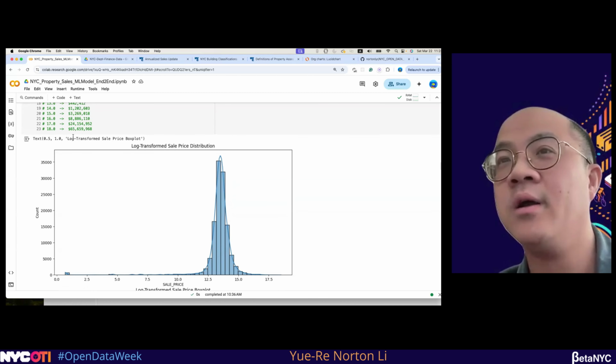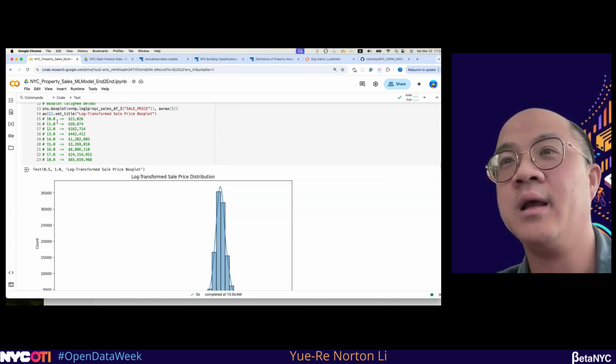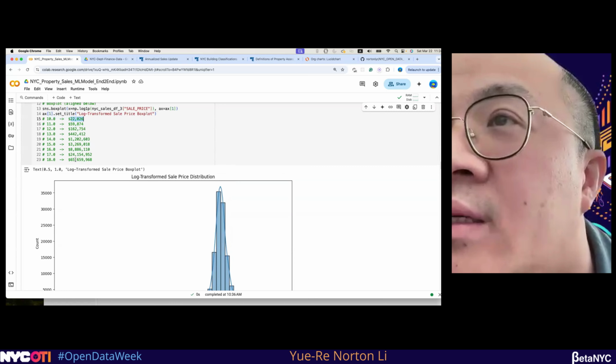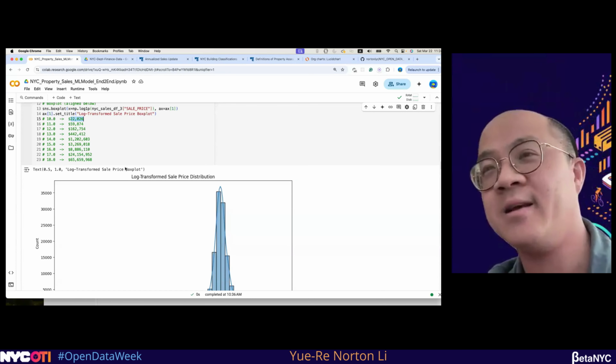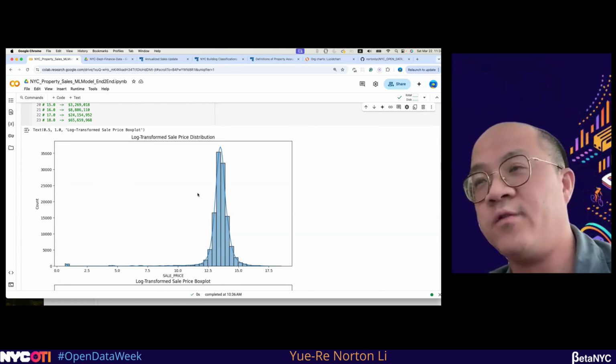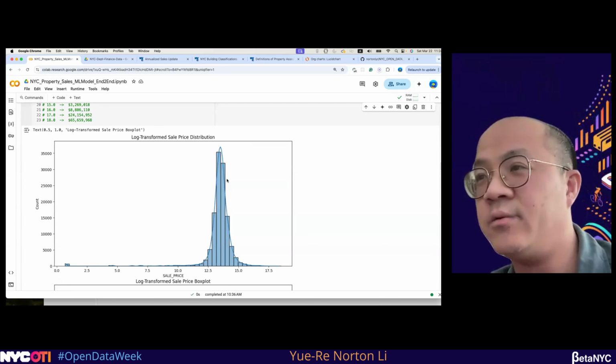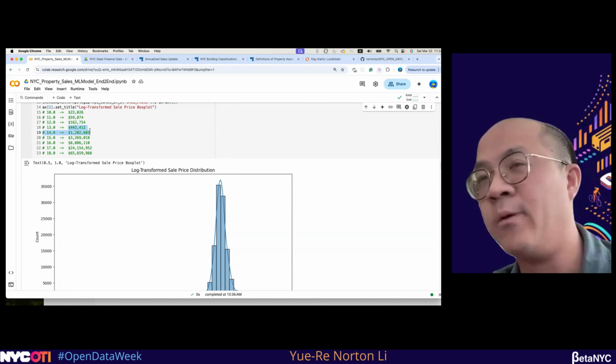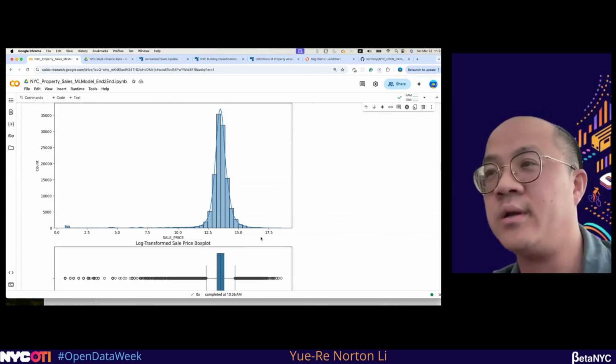So if we use the log, compared to this plot, you can see the log size from 10 to 18, also an exponential increase from 22,000 to, I think, 65 million. But with the log, you can see it more clean, and you can see that most of the house sale prices are between, I think, 13 and 14, which means about 414,000 to 1.2 million distribution here.